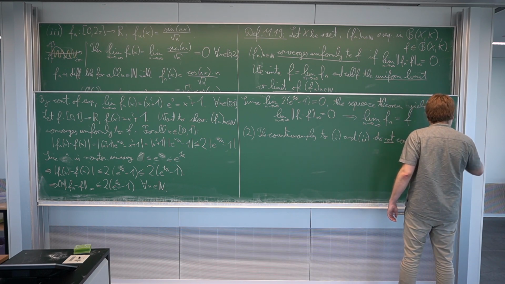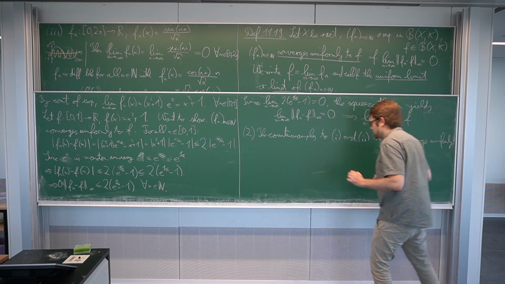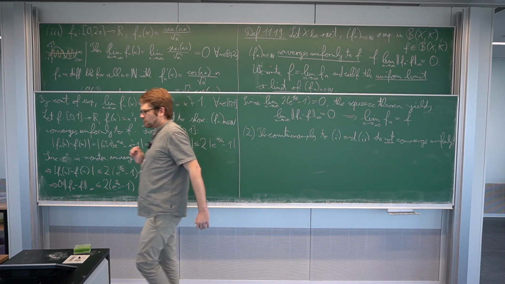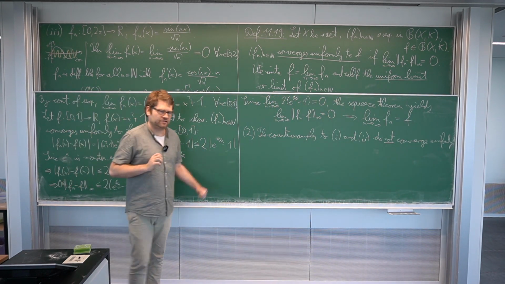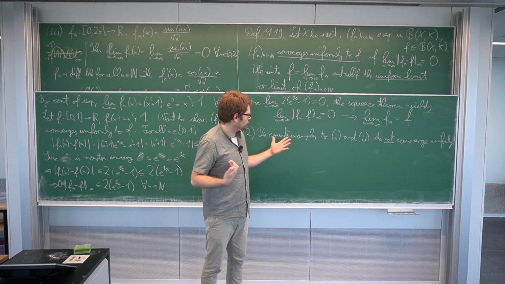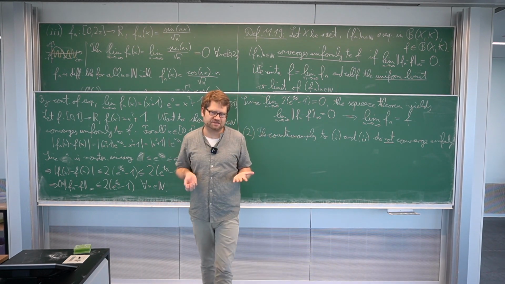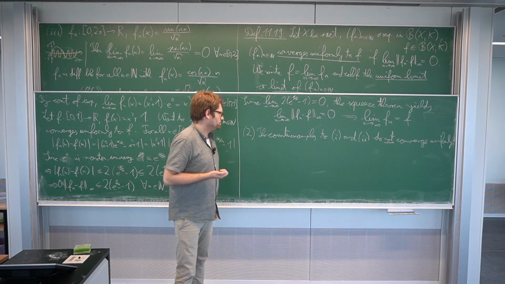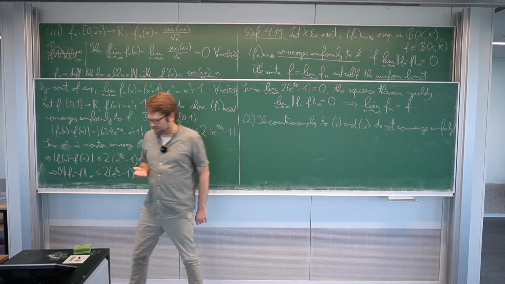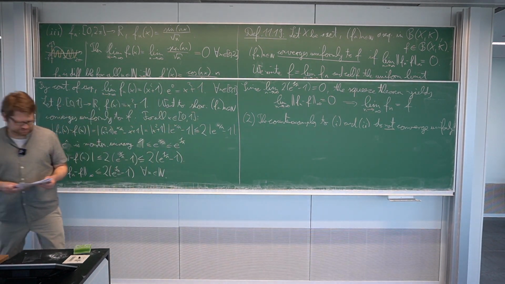I will not prove this here, but I encourage you very much to write down why. Take the functions I had before and take a look at the supremum norms here, and then you will easily see why this cannot go to 0. Okay, these are the counterexamples so far.